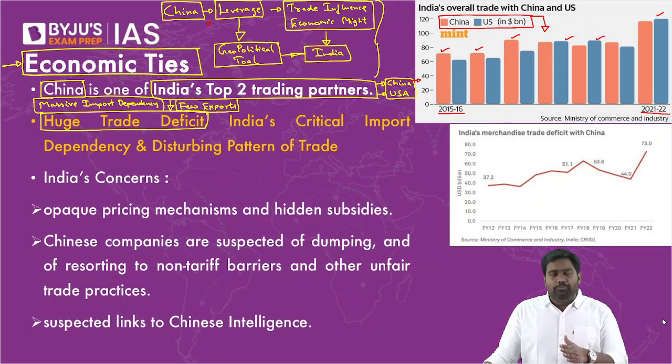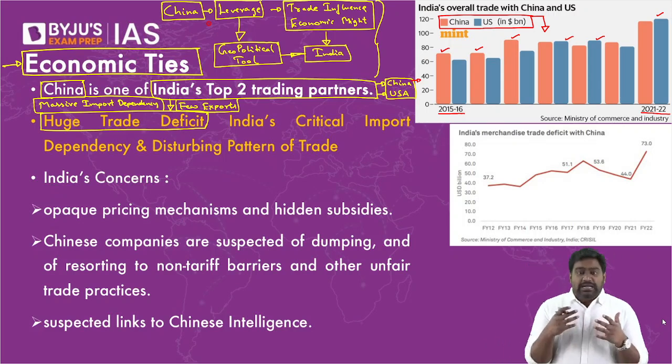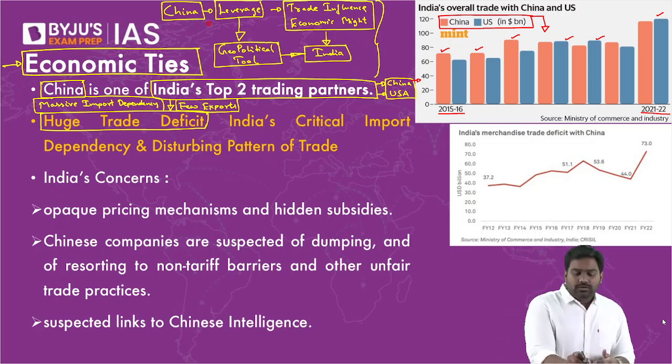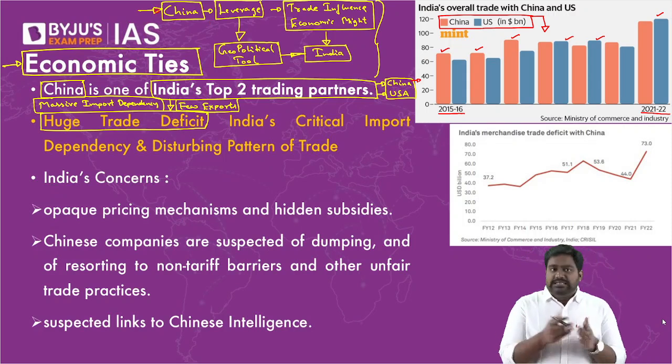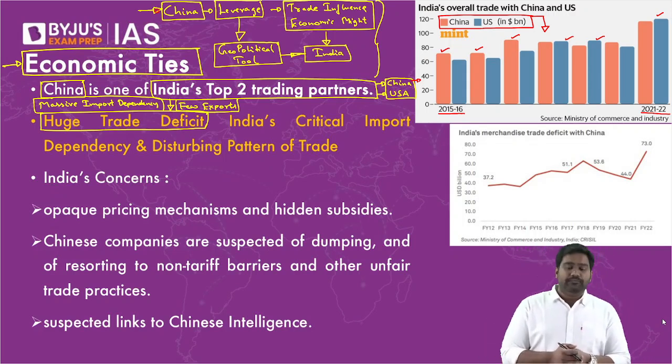Let's say China shuts off the import of key commodities to India. Many key sectors in India will come to a halt. That is the kind of strength and power that China has on the economy of other countries, especially that of India. So this becomes a national security risk as well. When you have such a high degree of import dependency, that too with an aggressive power which is using its economic leverage for geopolitical gains, it could become a national security threat. China can easily destabilize a country, bring its economy to a halt, leading to the collapse of critical sectors, and that's how it becomes a security threat as well.